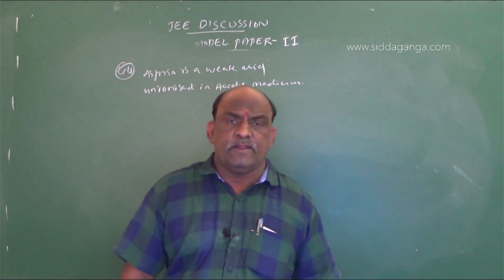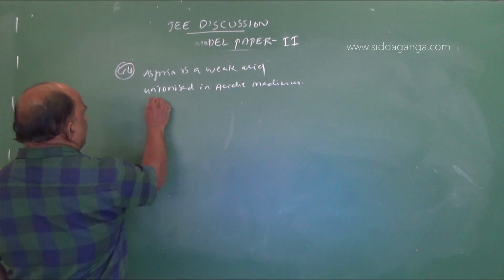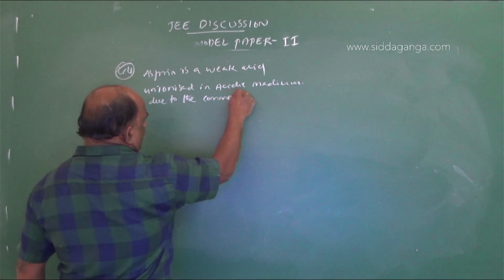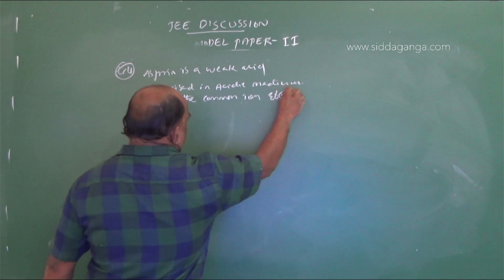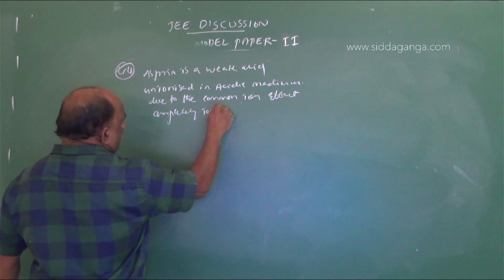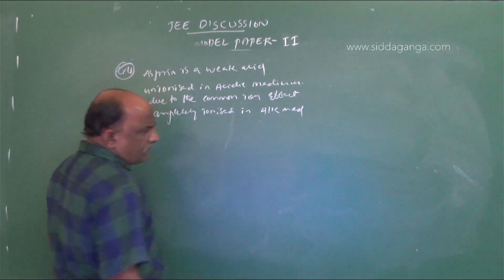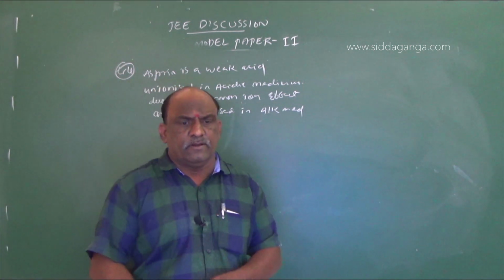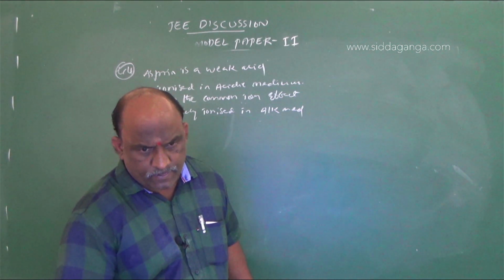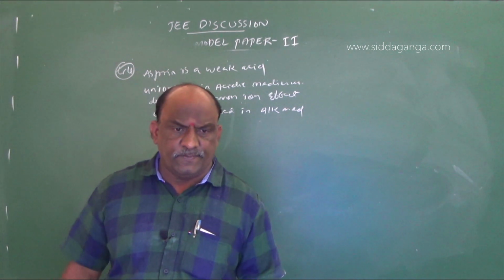Why is it unionized? Because it is a weak acid, due to the common ion effect, and it is completely ionized in alkaline medium. So make a note of these points, my dear students, regarding question number 44. Because the stomach is an acidic medium, it is not completely ionized.